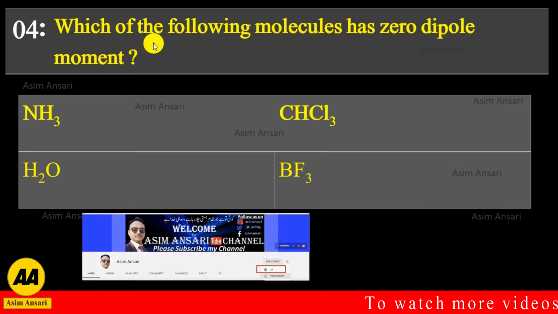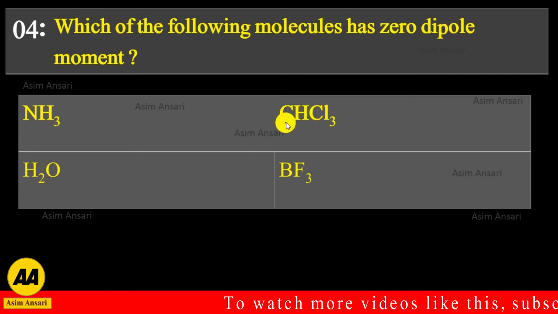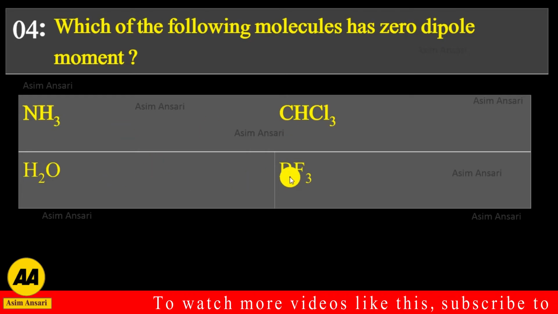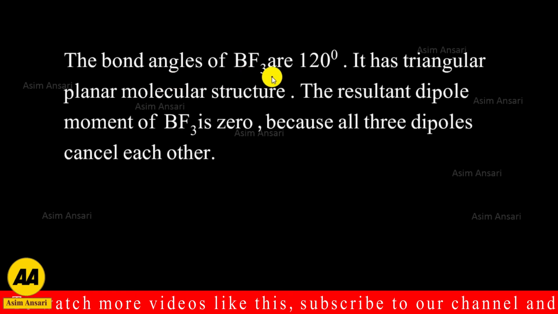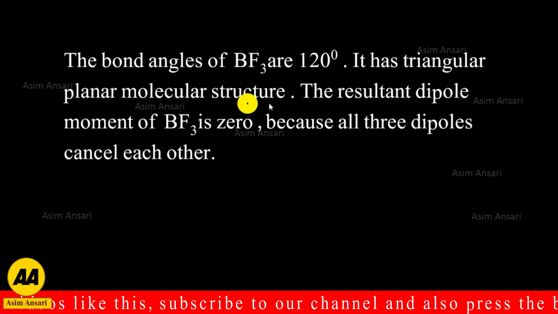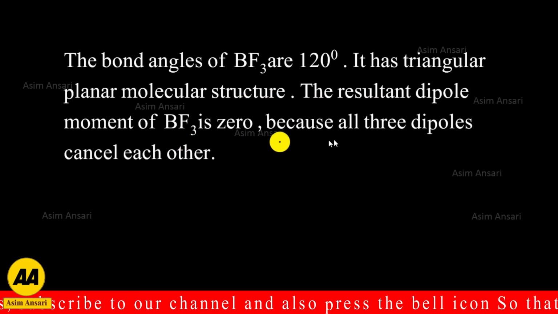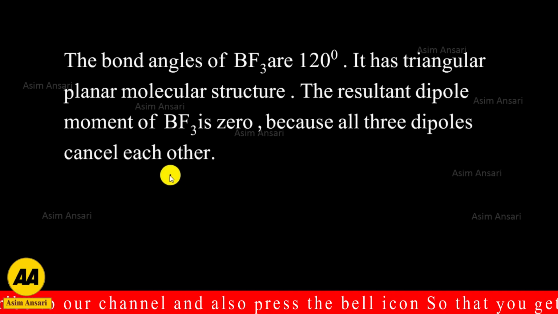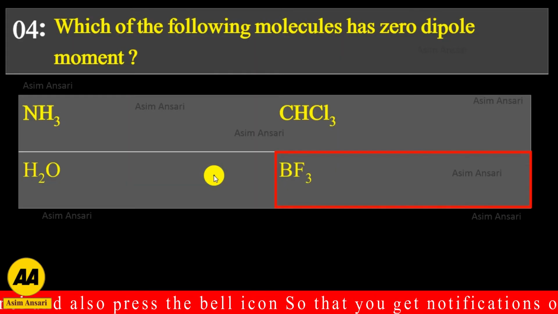Fourth MCQ is which of the following molecules has zero dipole moment? Ammonia, CH4, H2O or BF3. There the bond angles of BF3 are 120 degrees. It has triangular planar molecular structure. The resultant dipole moment of BF3 is 0 because all three dipoles cancel each other. So the exact answer is BF3.